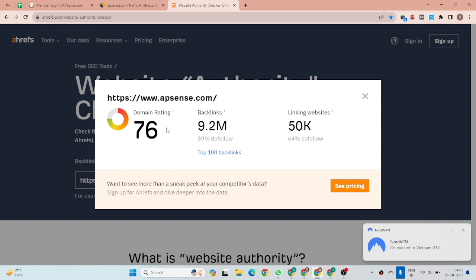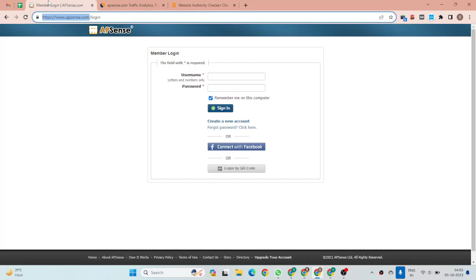You can submit your bookmark, publish your articles, ask a poll, and submit Q and A backlinks. So there are multiple options, and you can also create classified backlinks over there. The website name is apsense.com.